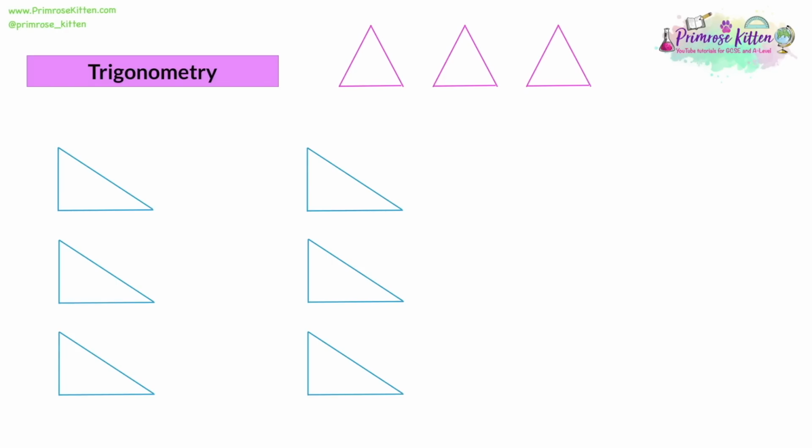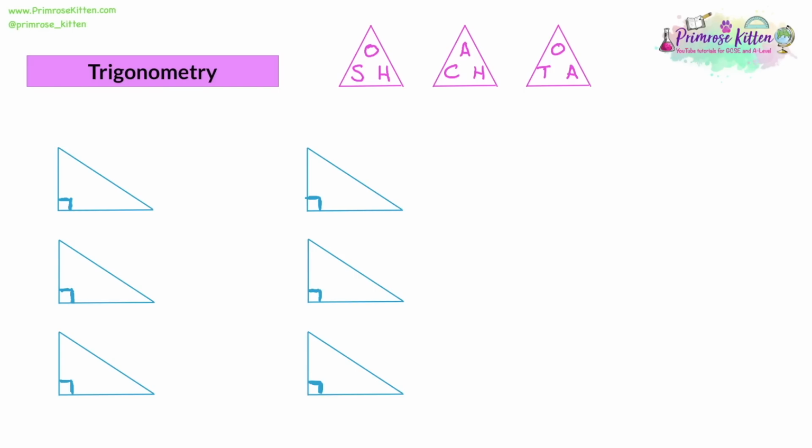With trigonometry, you might have heard the mnemonic SOHCAHTOA. And notice how I wrote SOHCAHTOA from left to right, but I put the middle letter of each section slightly raised in a triangle. So an important thing to mention before we start is that to use this type of trigonometry, we have to have right-angled triangles. We will look at some non-right-angled triangles later on. All the triangles have got right angles.